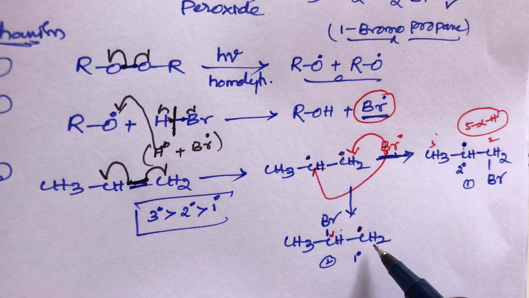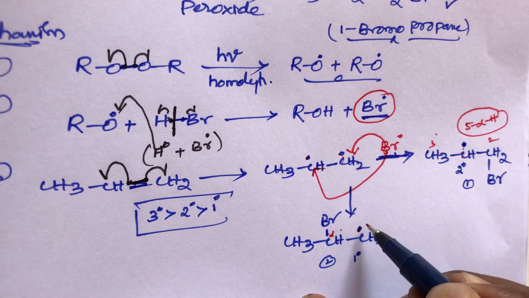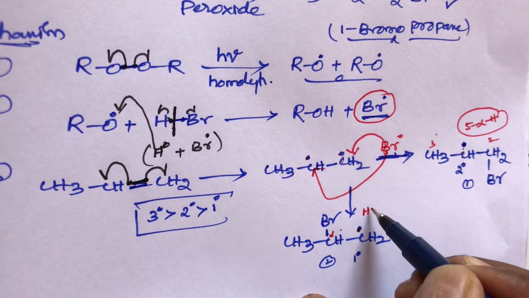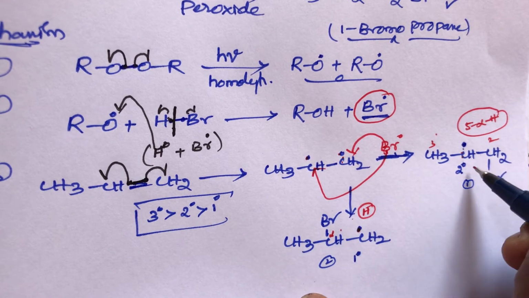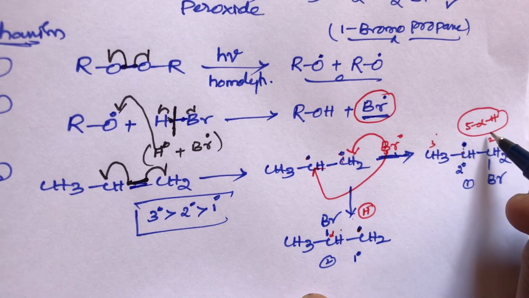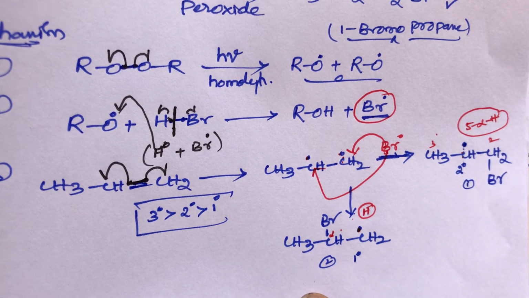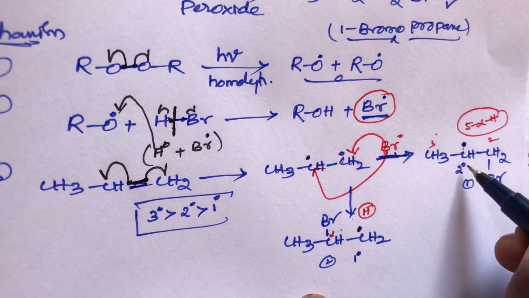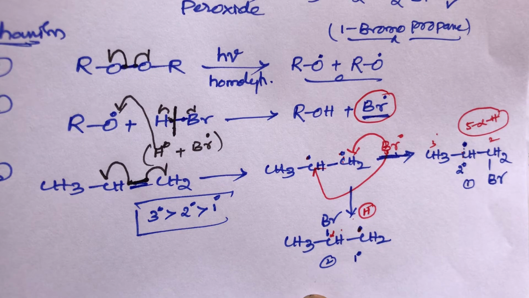So here the primary carbon free radical has only 1 hyperconjugate, but the secondary free radical has 5 hyperconjugates. So out of these two, which one is more stable? The secondary free radical is more stable than the primary free radical. So again we can write that continuation. This is step 3 completed.